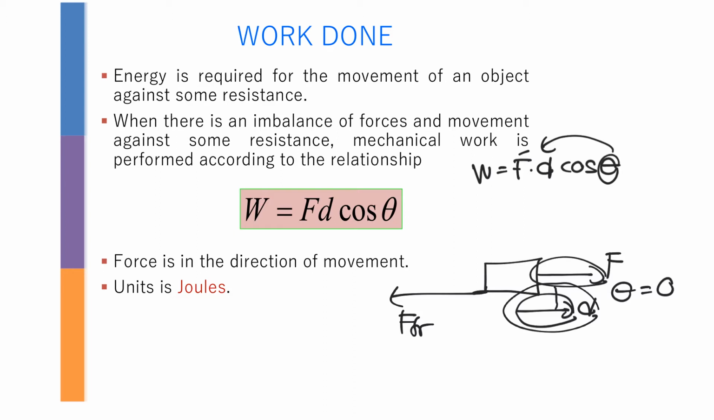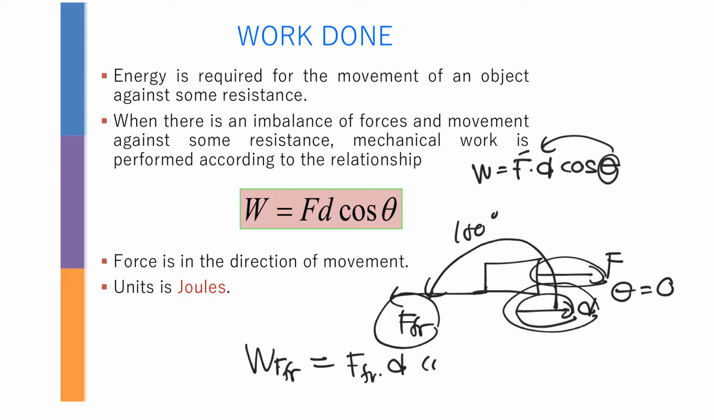So now I want to find the work done by the frictional force. I need to take the angle from D up until here, which is going to be 180 degrees. So the work done by frictional force is going to be F_fr times D cos 180 degrees, which means you are going to get negative joules. That is basically correct because friction causes you a loss of energy. You are going to be so tired when you have friction, and that's the reason why you get negative here.